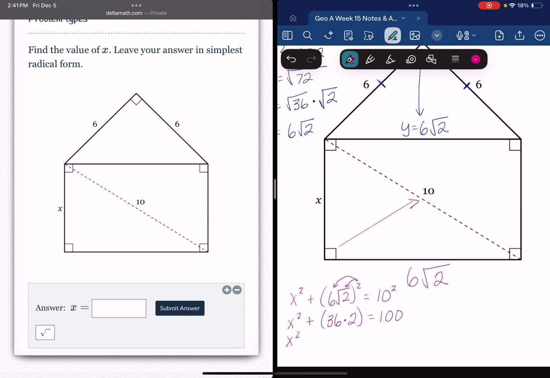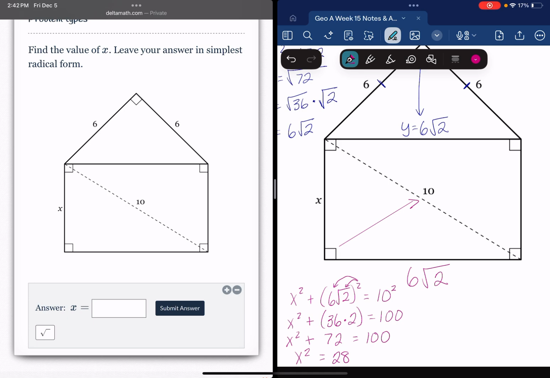So that's x squared plus 72 equals 100. Then we subtract the 72 from both sides to get x squared equals 100 minus 72, which is 28.